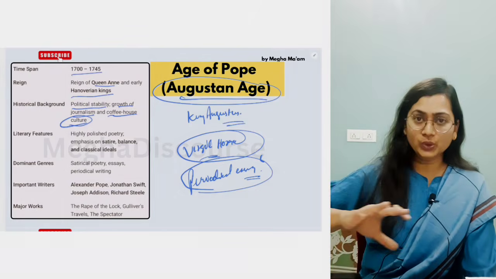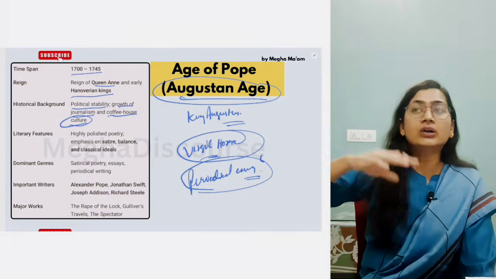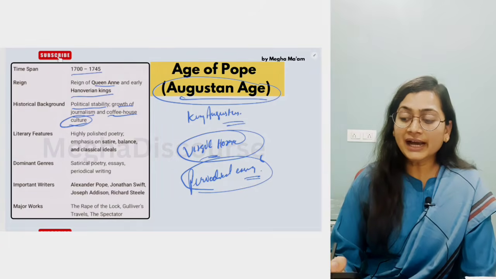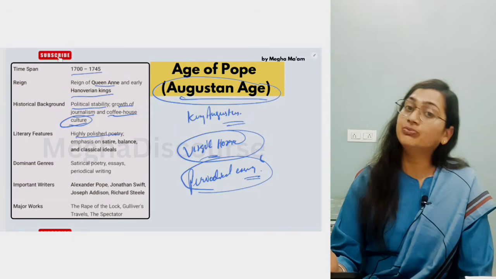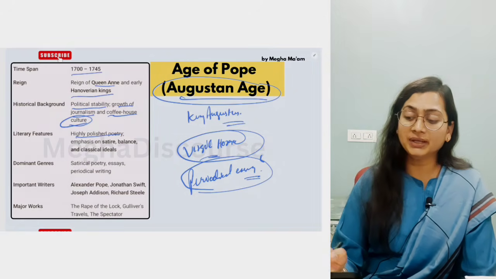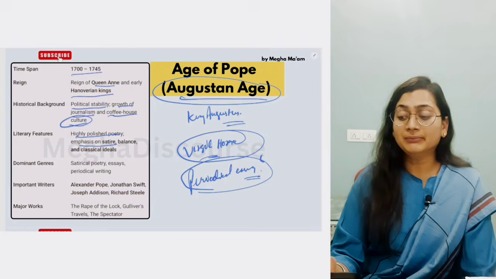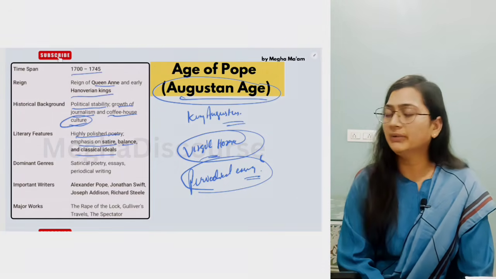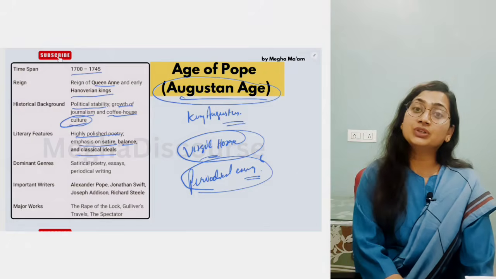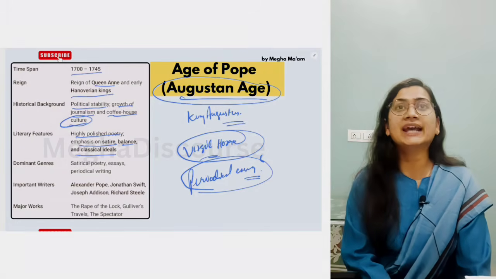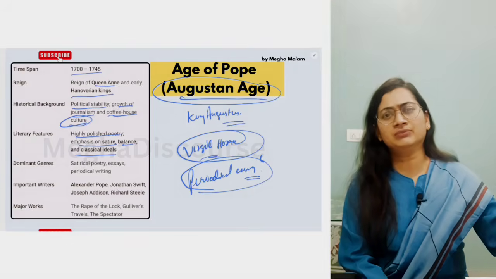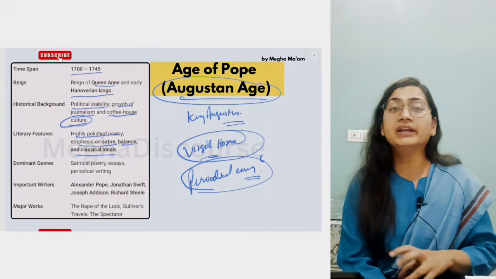Now there is a turmoil among the society, not political turmoil can be seen. So highly polished poetry can be seen because of wit, because of satire, because of mock epic. They emphasize on satire, balance, and classical ideas. Like we have The Rape of the Lock written by Alexander Pope. Then also he wrote with heroic couplet. Heroic couplet was the old genre, but it was perfected by Pope.